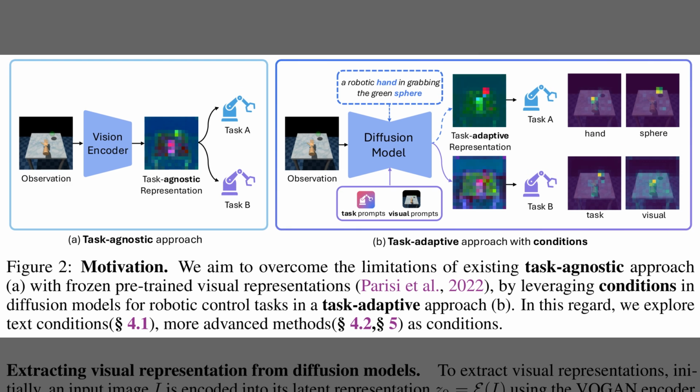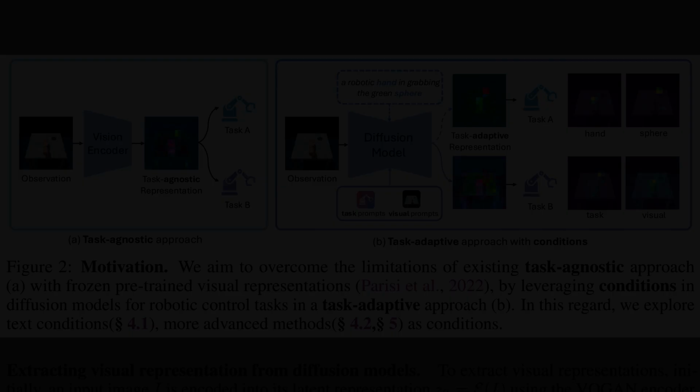Well, Figure 1 showed the high-level pipeline and gains. Figure 2 shows why conditioning matters. The left panel depicts a task-agnostic encoder that feeds the same frozen features to every task, which leads to uneven control. The right panel adds conditions, so the diffusion model produces task-adaptive features. Those conditions include short learnable task prompts and dense frame-specific visual prompts, so attention focuses on the hand or the object that matters for the current goal.